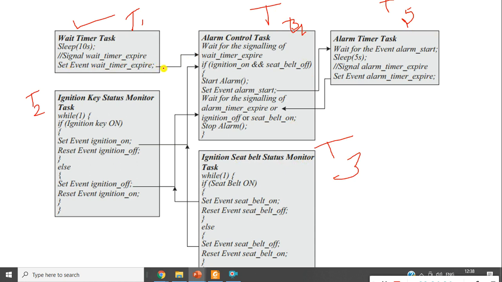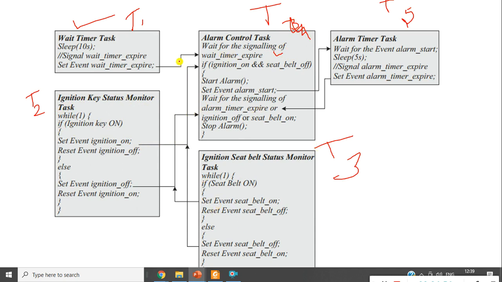Once an event is expired, I give it to here. Once it expires, it will check whether this is on or off. So whether the ignition is on or not, then once again task 2 will run. Task 2 will give the information to task 3, the belt status.